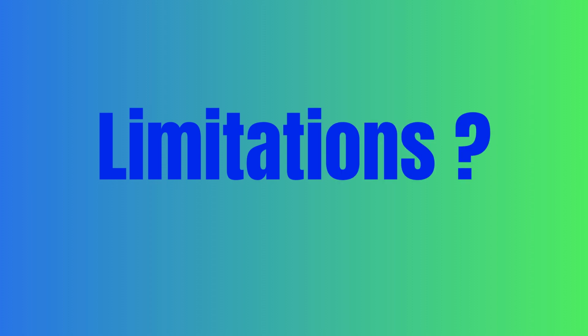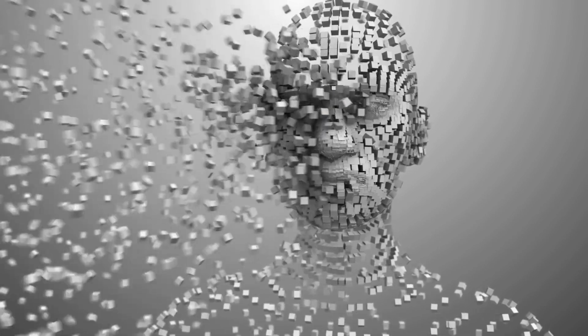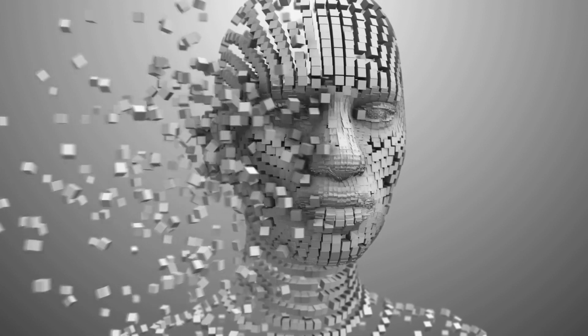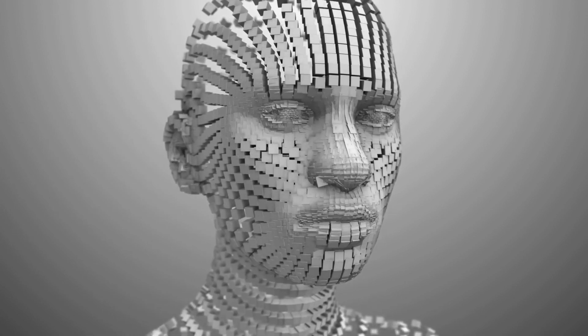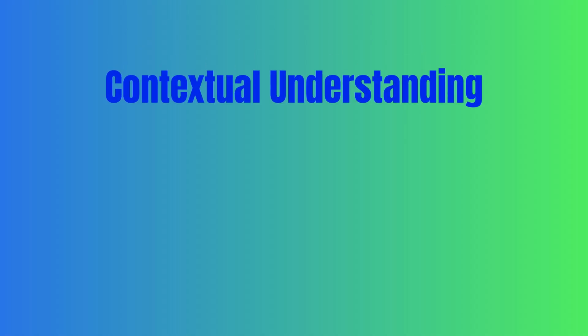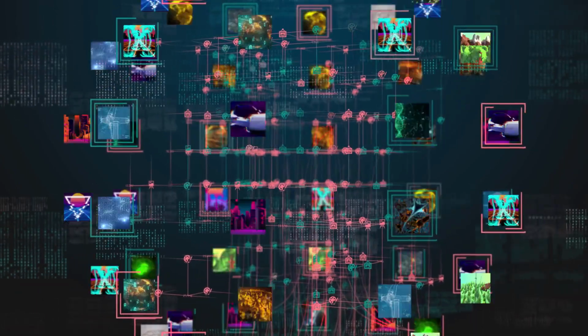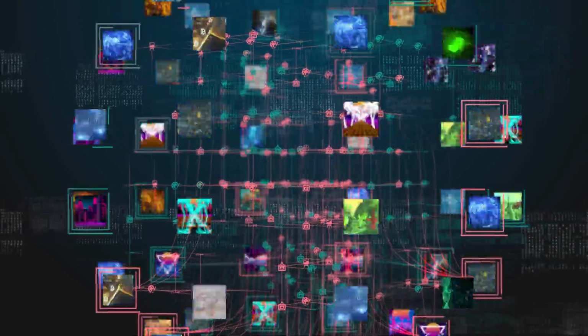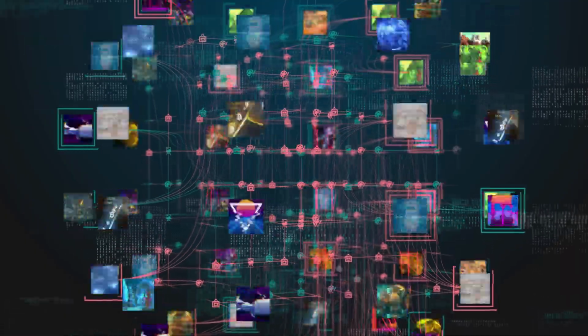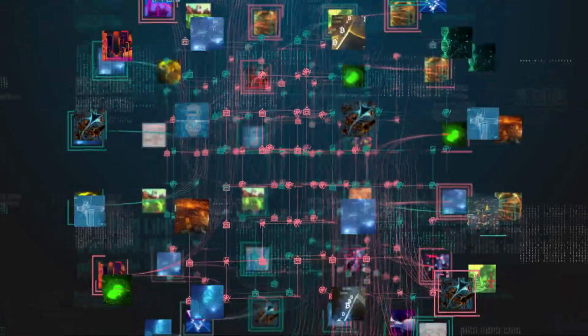What are all the limitations of ChatGPT at present? There are some limitations of ChatGPT that exist at present, including bias. Like all machine learning models, ChatGPT is only as unbiased as the data it was trained on. If the training data contains biases, ChatGPT will also reflect those biases in its responses. Contextual understanding. ChatGPT struggles with understanding context and common sense knowledge.